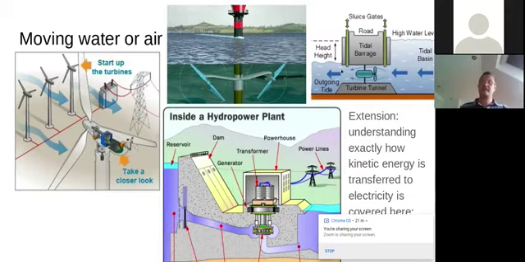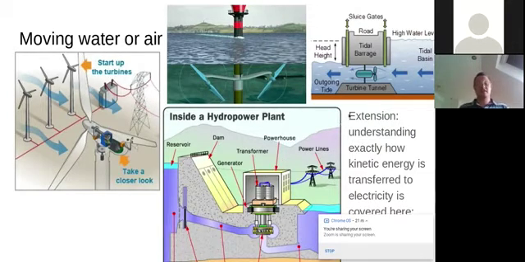And the tides, when the tides come in, you can trap it on one side of a barrier and then let it out through driving a turbine, and when it comes out, it will trap on the other side and go through driving a turbine. Again, all of these are turning kinetic energy into electricity.